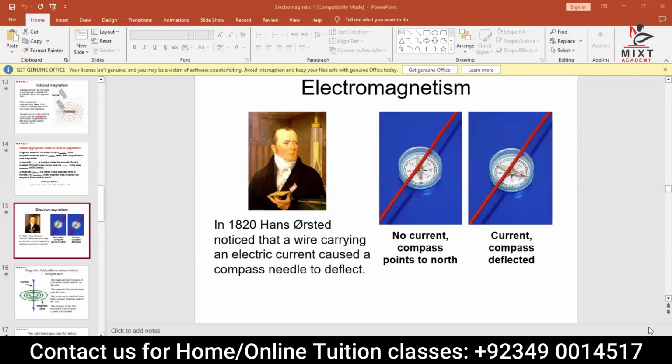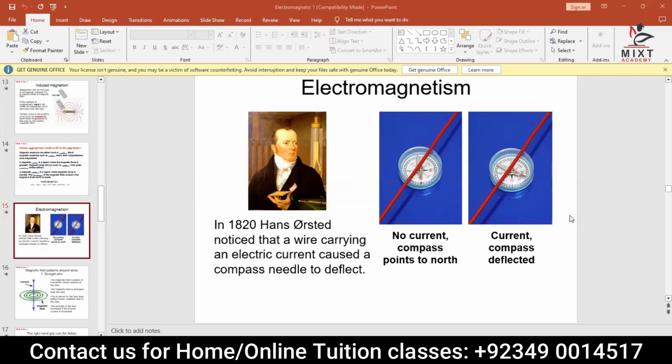Now, what is meant by electromagnetism? Electromagnetism means when current passes through a magnetic material, that particular device or material converts into a magnet. I'm talking about a magnetic material. Magnetic material means it's not a magnet, but it will convert into a magnet. So the important thing is it should be a magnetic material in which, once the electricity passes, it will become a magnet.